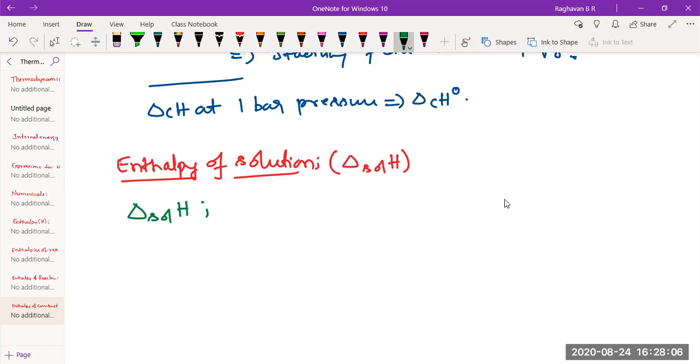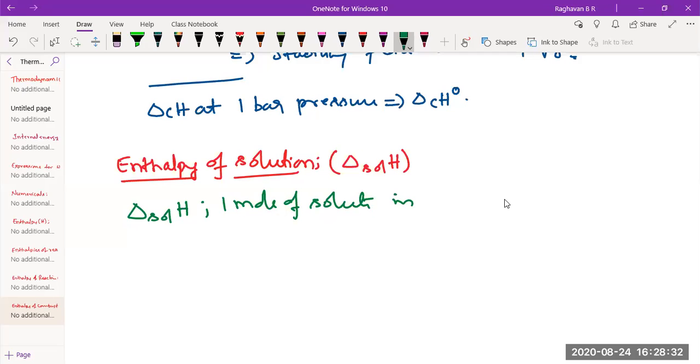For 1 mole of solute in solvent, should the solvent be less or more? It should be more. Why? If it is less, then the 1 mole of solute wouldn't completely dissolve. So to ensure complete dissolution of 1 mole of solute, the solvent should be in large excess.